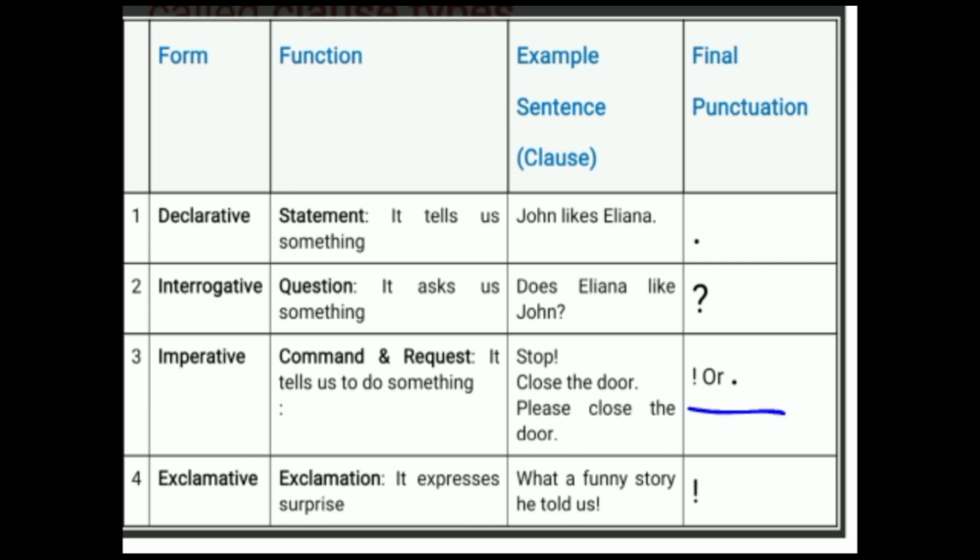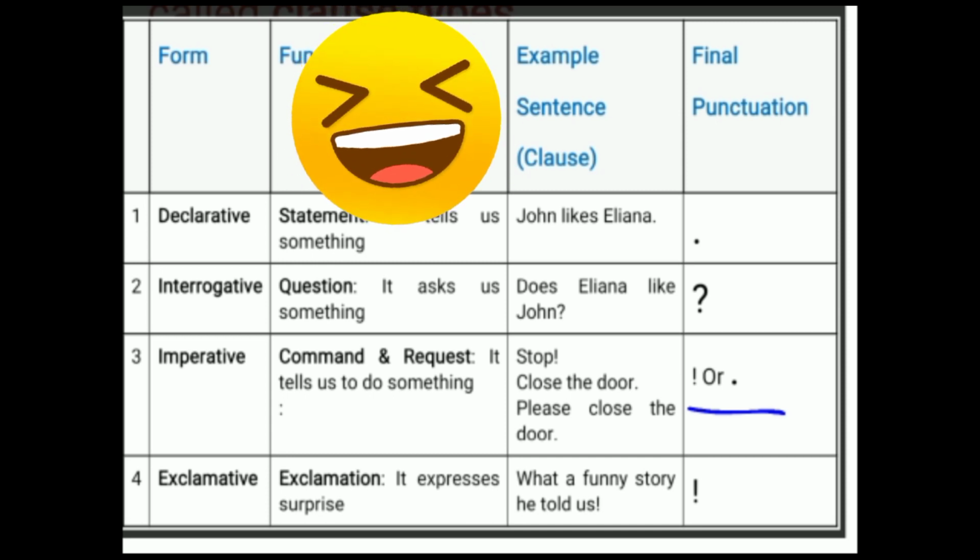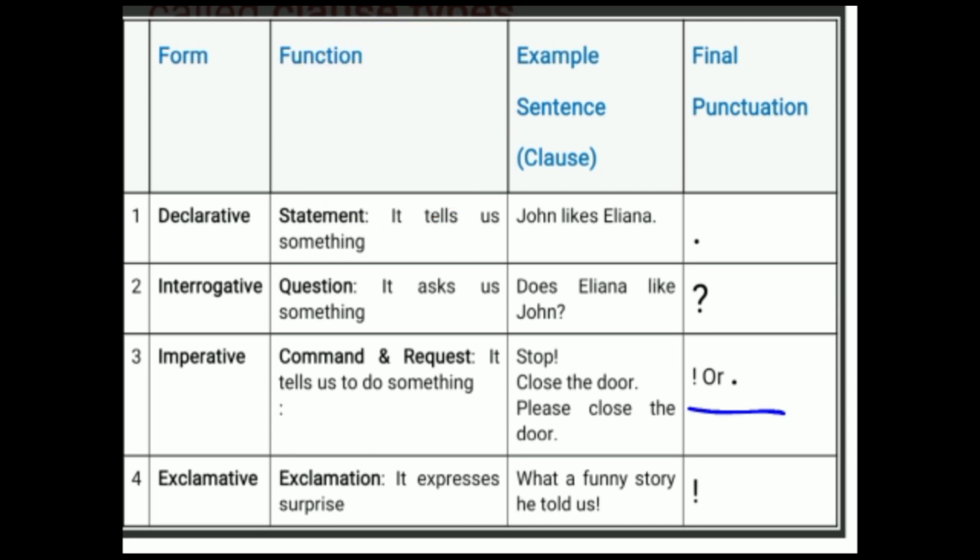Next, the last type is exclamative. It is about the exclamation. It expresses surprise, sudden feeling, etc. For example, What a funny story he told! These sentences can be verbal or they can be sound based. The final punctuation is always an exclamation mark.